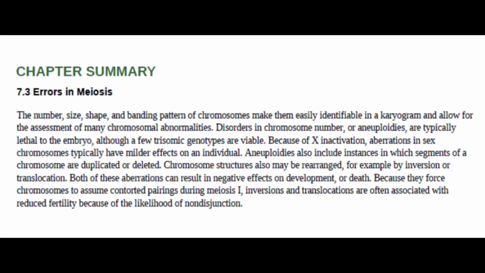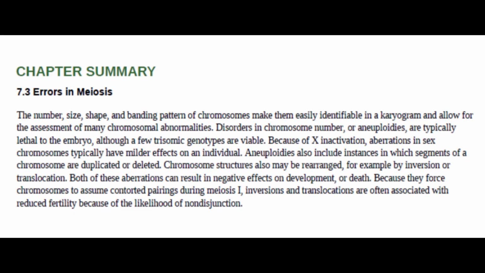Section 7.3. Errors in meiosis. The number, size, shape, and banding pattern of chromosomes make them easily identifiable in a karyogram and allow for the assessment of many chromosomal abnormalities. Disorders in chromosome number, or aneuploidies, are typically lethal to the embryo, although a few trisomic genotypes are viable. Because of X inactivation, aberrations in sex chromosomes typically have milder effects on an individual.